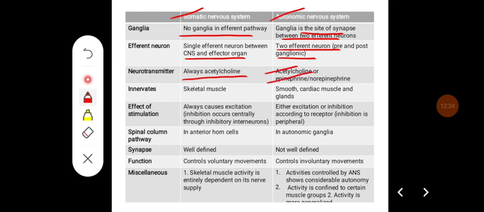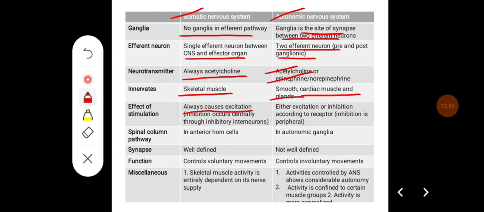The somatic system innervates skeletal muscle, the autonomic nervous system innervates smooth and cardiac muscle and glands. Somatic nervous system stimulation always causes excitation, because inhibition occurs centrally through inhibitory interneurons.